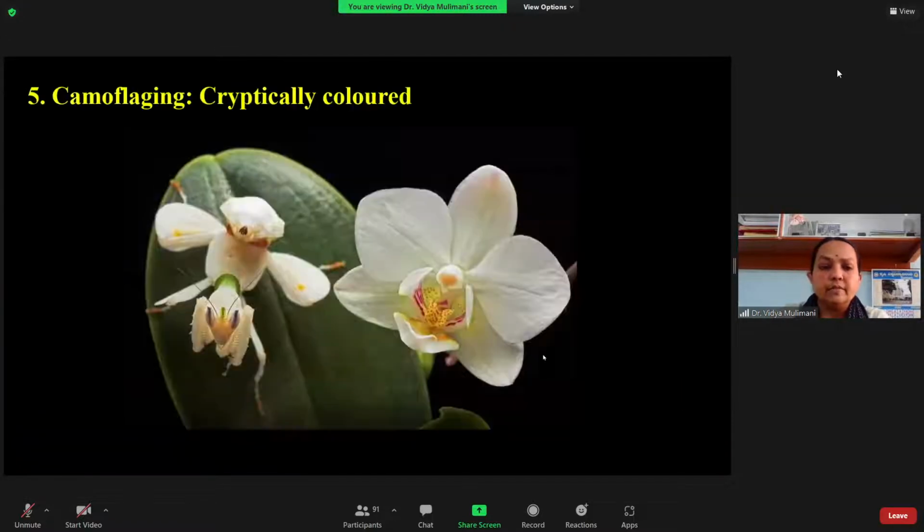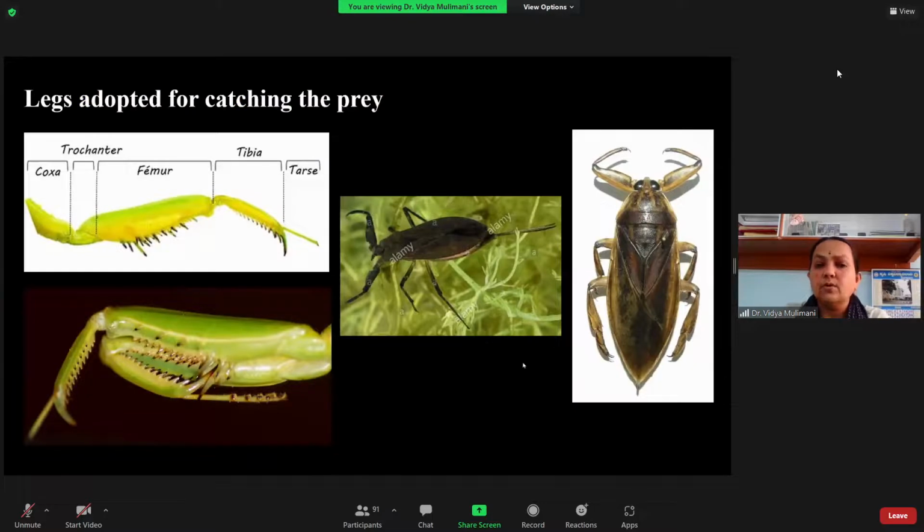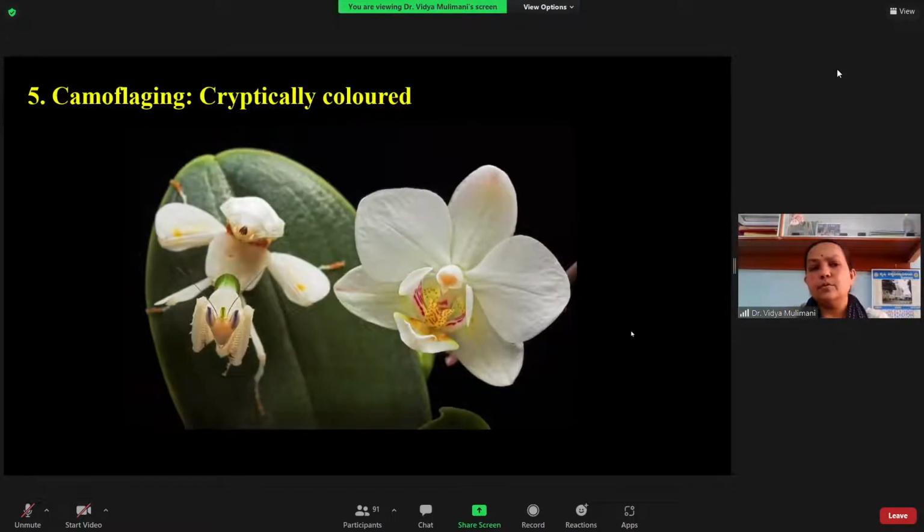Okay, so I will just show you this. This is how you can find the structural adaptations with respect to the leg. Next, the other adaptation you have is camouflaging. The meaning of camouflaging is mimicking the background so that they are not identified by the predator.